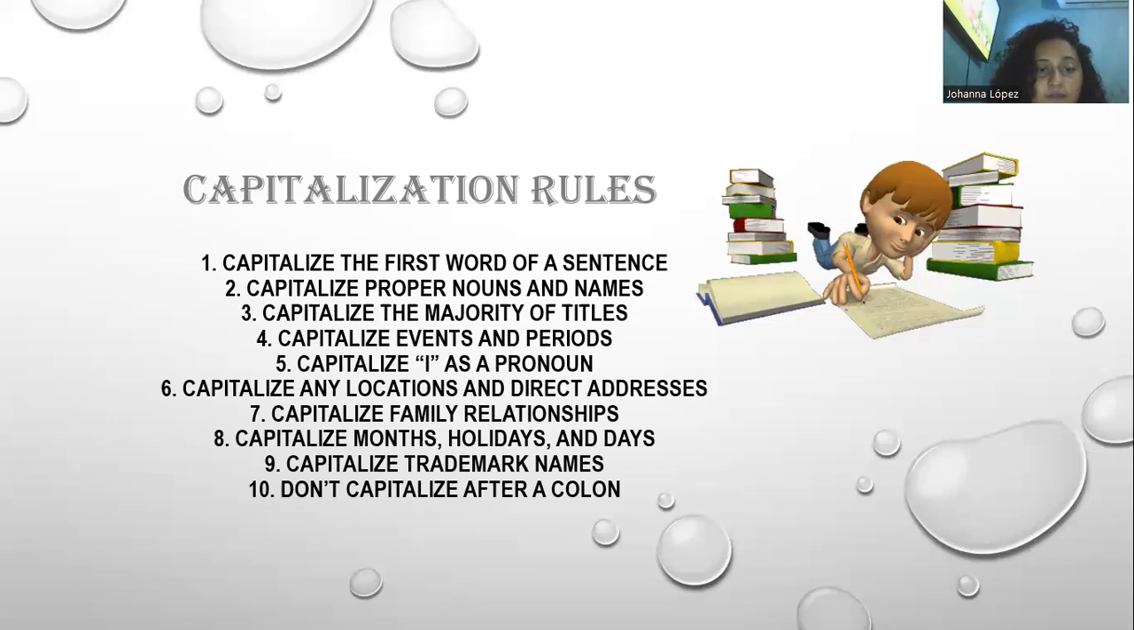The number seven is capitalize family relationships. When you use a word to indicate a family relationship, it will be capitalized if it's used as a proper noun. For instance, Grandpa or Uncle Bob. And if you are referring to that person with a possessive, then it wouldn't need to be capitalized. For example, my grandpa or our uncle.